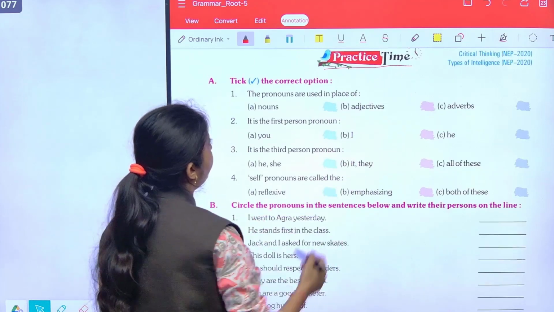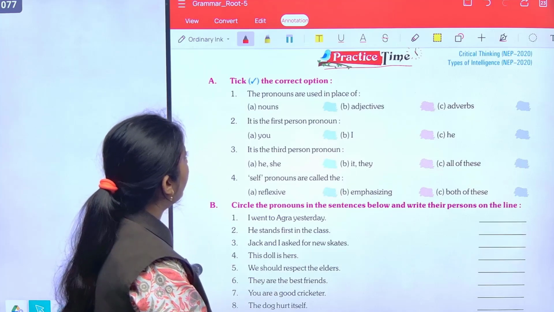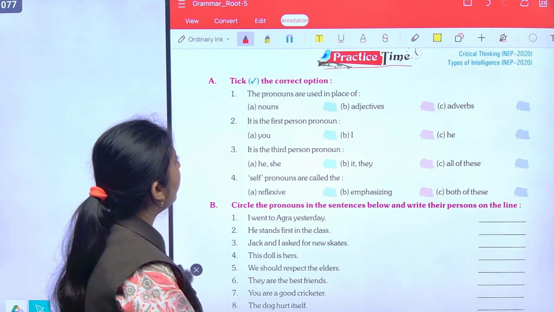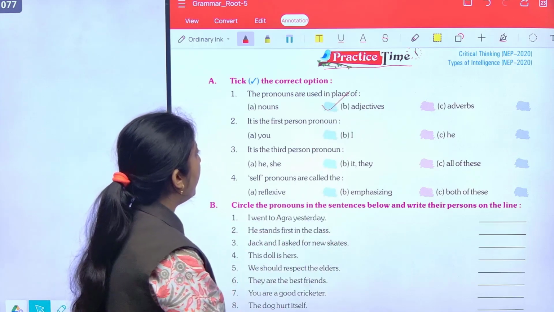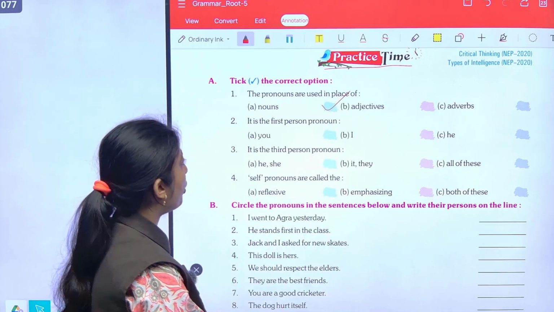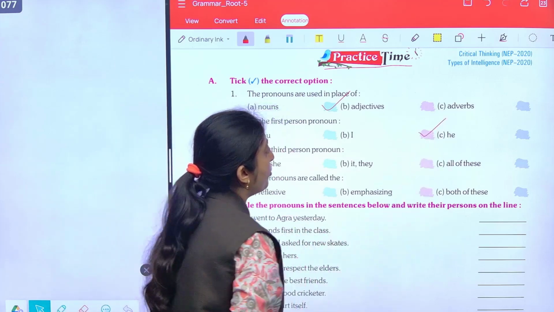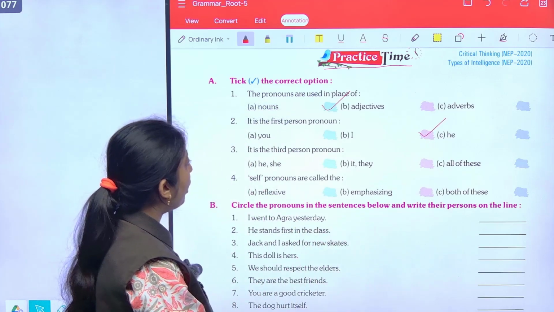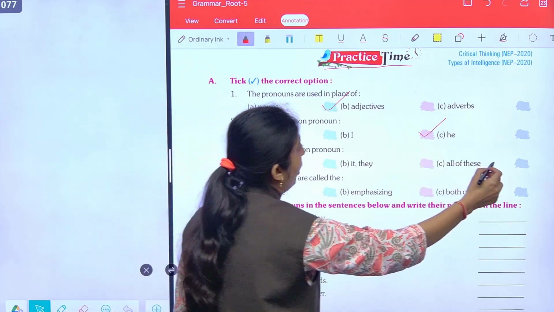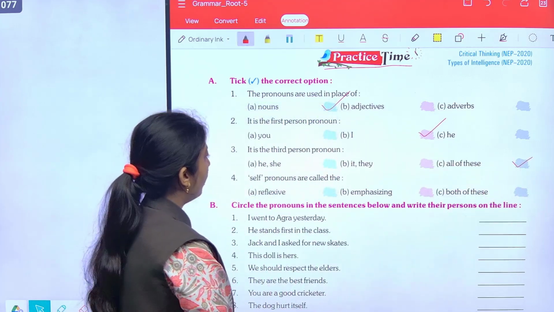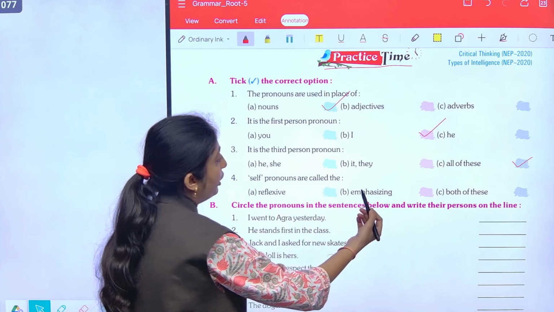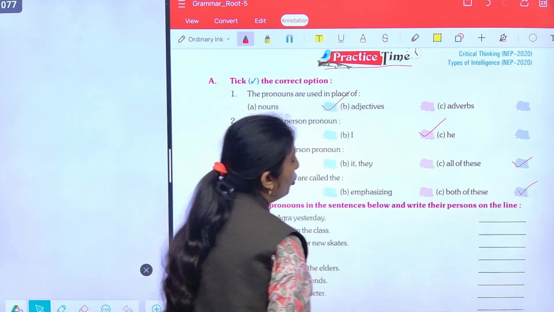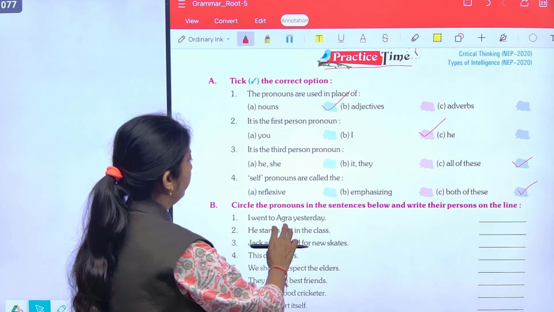Now, practice time. Question number A. Tick the correct option. The pronouns are used in place of nouns. Next, it is the first person pronoun. So, I is the first person pronoun. It is the third person pronoun. So, answer is all of these. Such pronouns are called the reflexive and emphasizing pronouns. So, both of these are the correct answer.